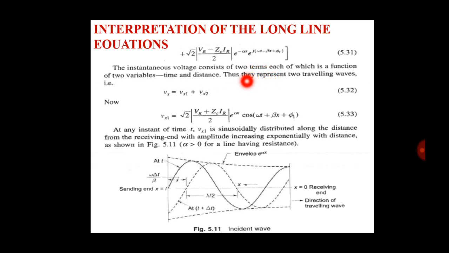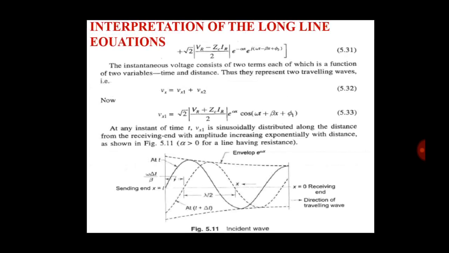This instantaneous voltage consists of two terms, each of which is a function of two variables, time and distance. Thus they represent two traveling waves. That means Vx is equal to Vx1 plus Vx2. Now Vx1 is equal to root 2 times VR plus ZC IR by 2 into e raised to alpha x.